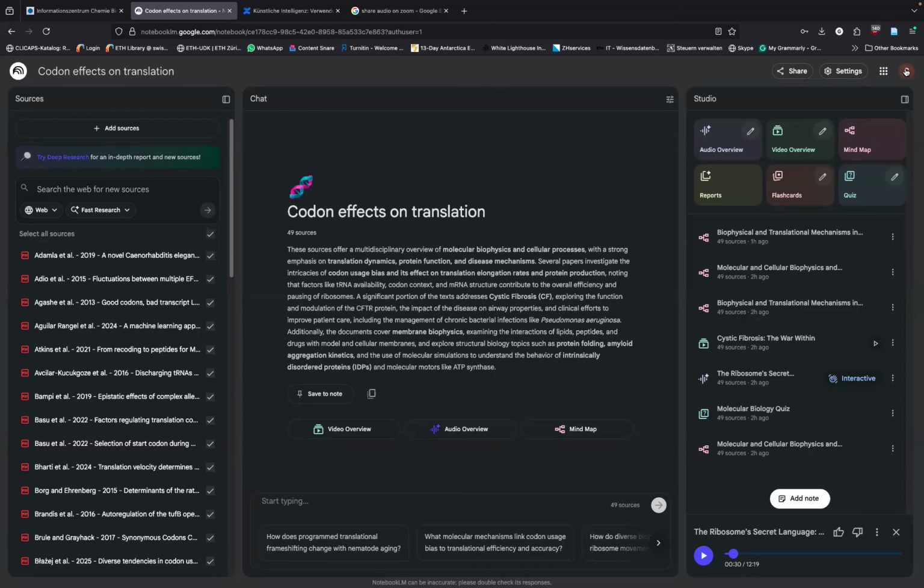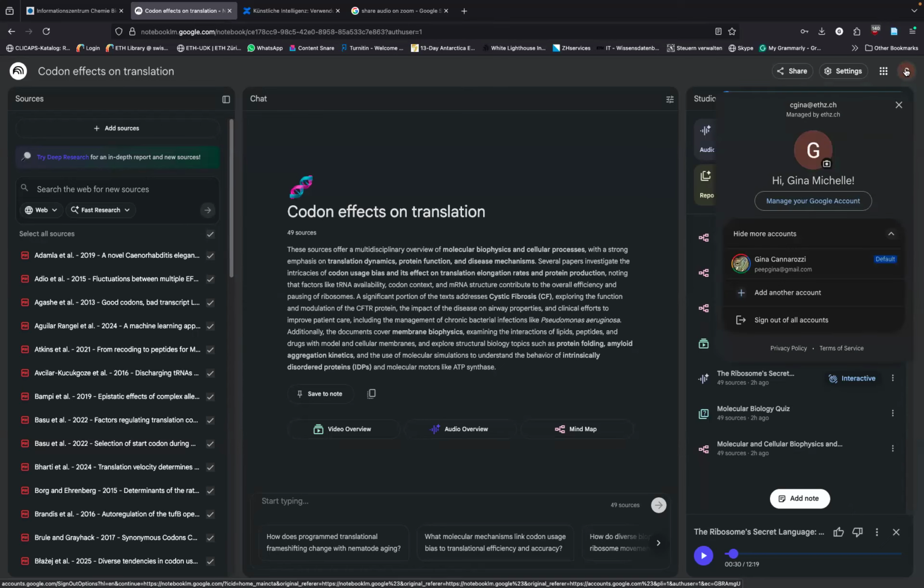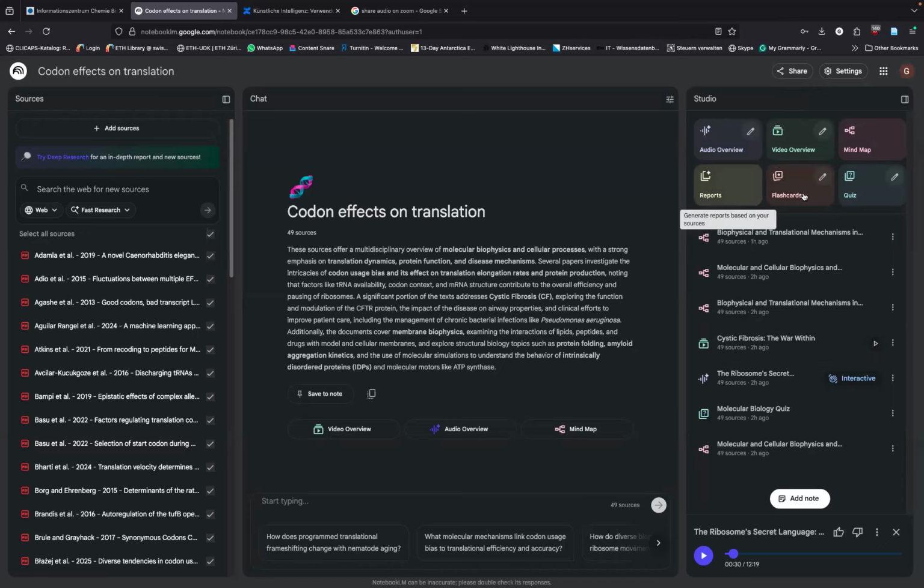One thing, when I go up here and click on my name, I can see it's the C Gina at ETHZ and managed by ETH, and then I know I'm in the protected data space. So that's really important.